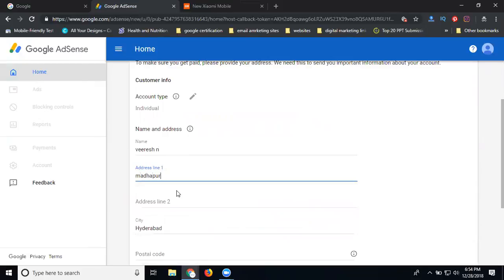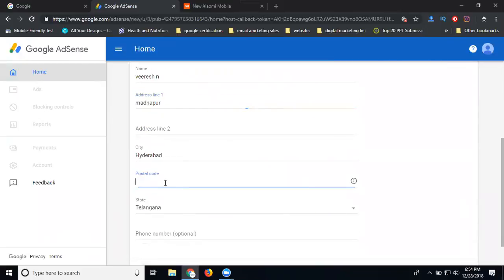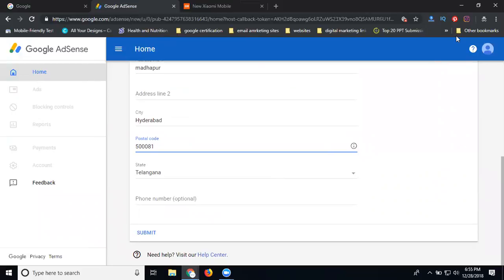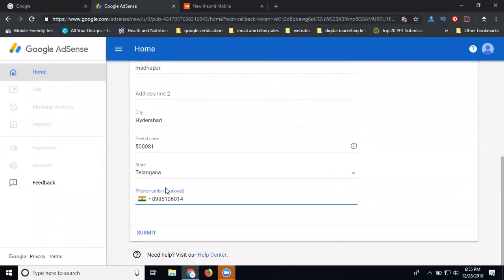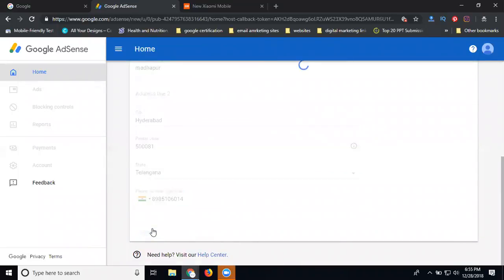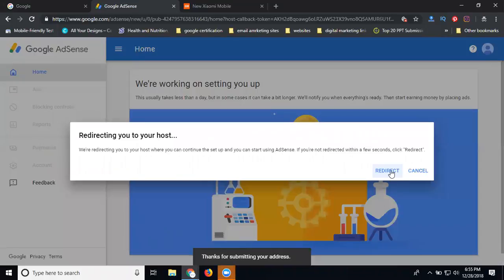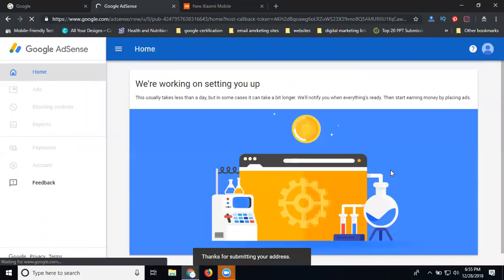This is not a big task. So add your phone number. Adding my details, everything will be perfect. Now click submit. Now click to redirect to your blog.